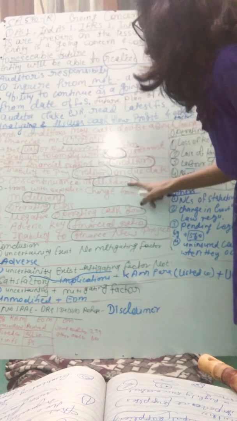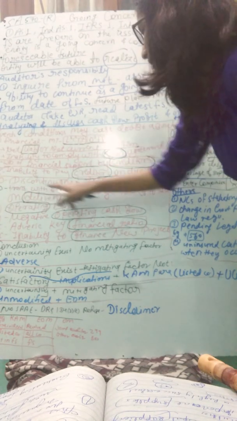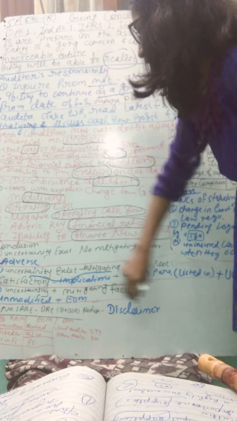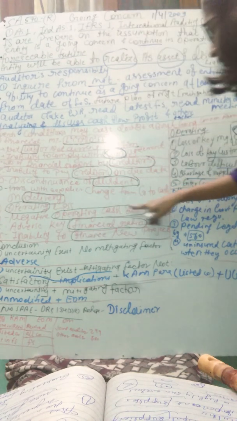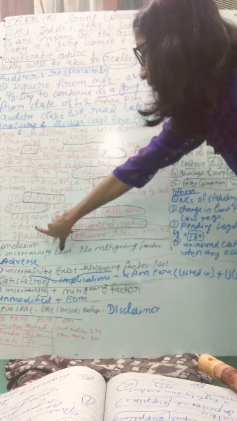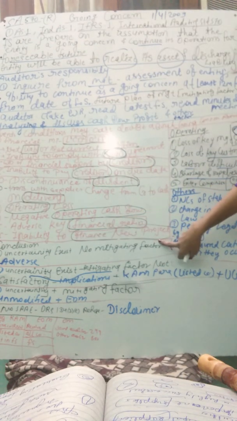D is for dividend and delivery: discontinuance of dividends, and change in transactions with suppliers from credit to cash on delivery. O is for operating loss and negative operating cash flows. F is for financial: adverse key financial ratios and inability to finance new projects.